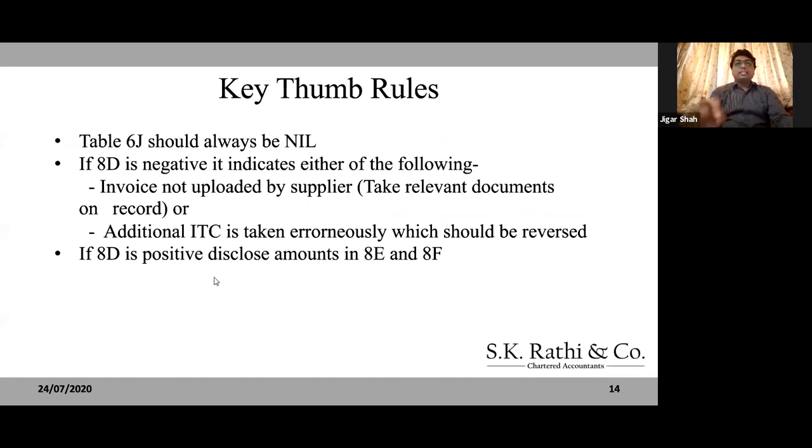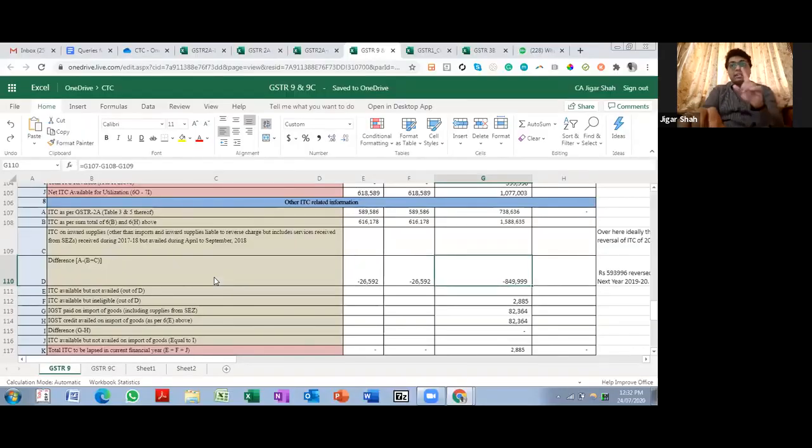If 8D is negative, it indicates either the invoice is not uploaded by the supplier. So you don't have any facility to express that, okay, I have taken correct credit, but my supplier has not uploaded the invoice. You don't have a field to express that over here. So once again, you need to have your supporting documents ready whenever someone questions you. You can express this when you are filing your 9C and have a note over there.